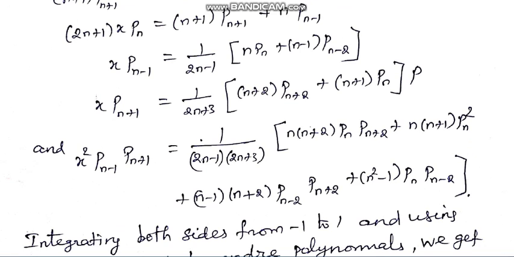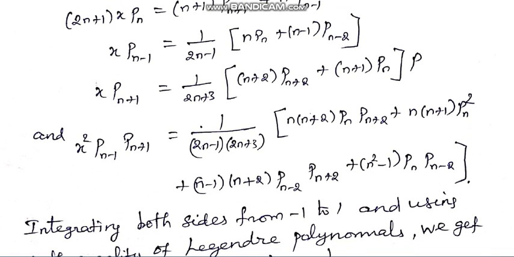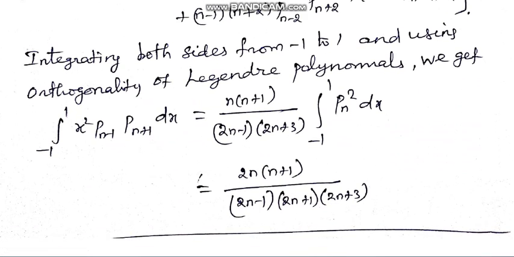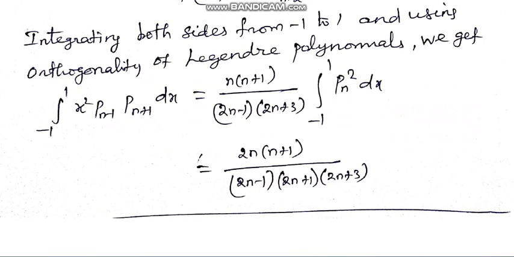Multiplying both equations we find this. Integrating both sides from -1 to +1, by the orthogonality property the first term becomes 0. So finally we get this solution that we needed.